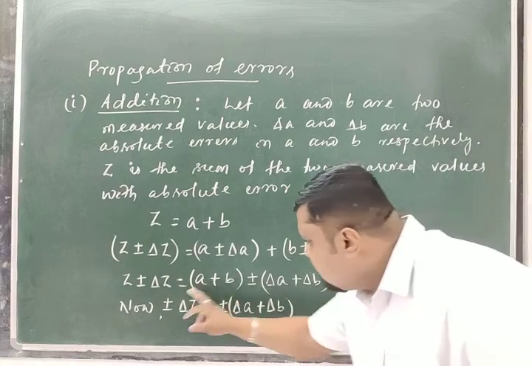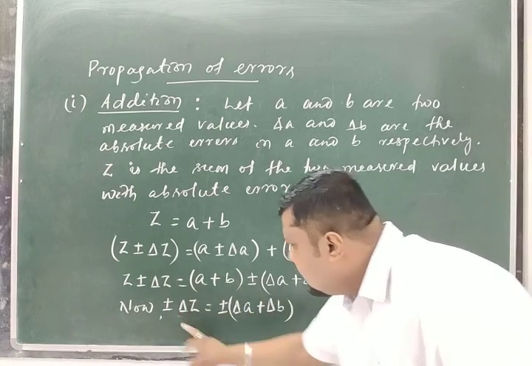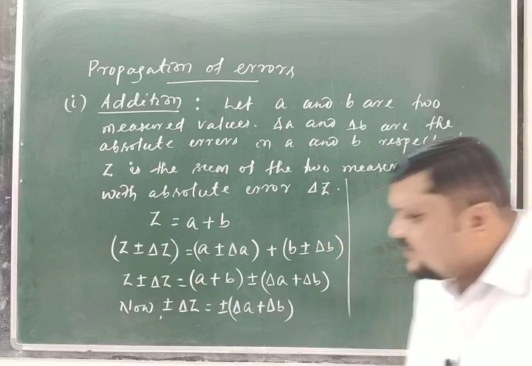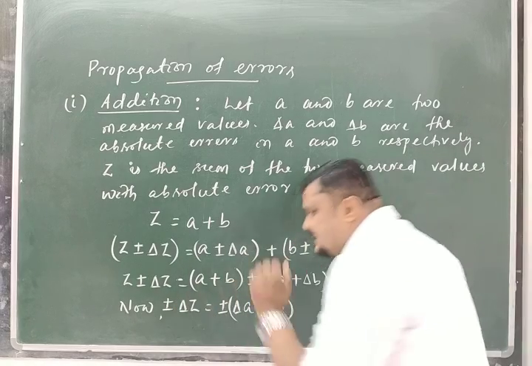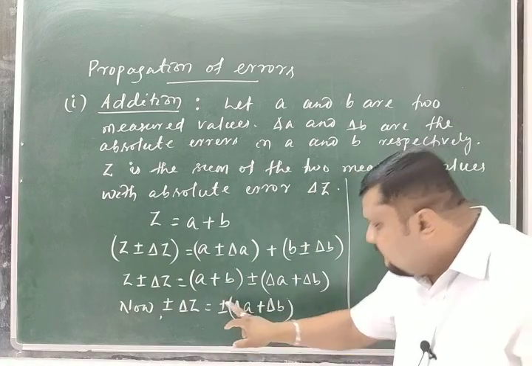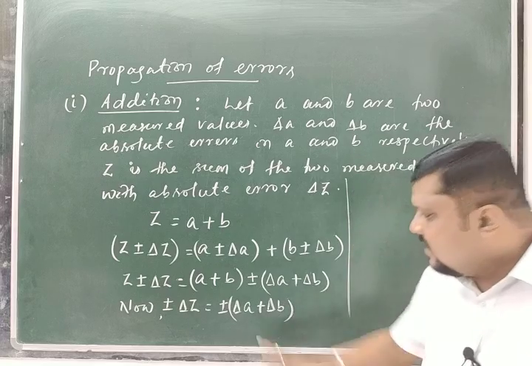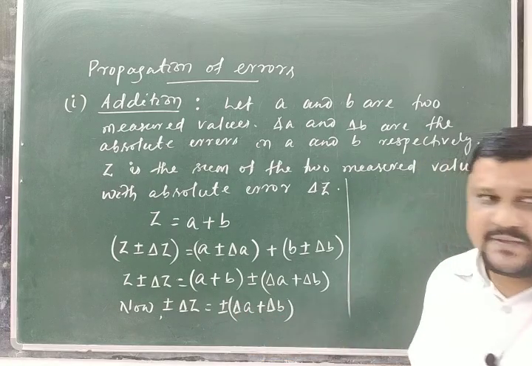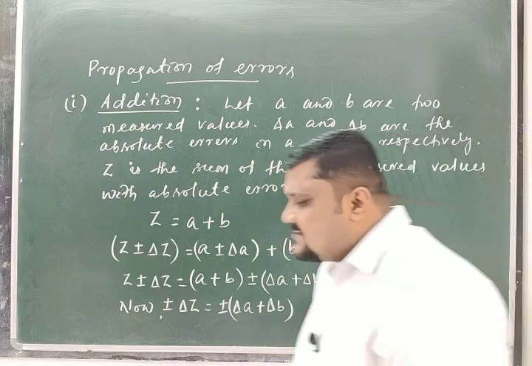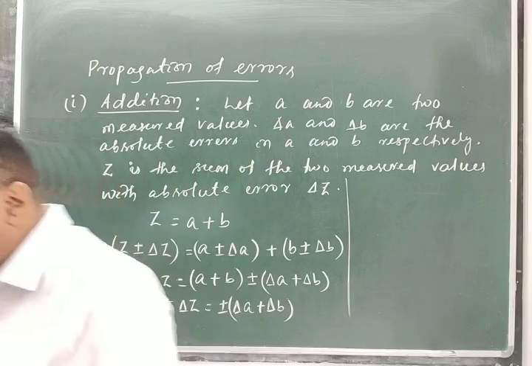Now the maximum possible error, means one can say that delta Z is equal to maybe plus delta A plus delta B or minus delta A plus delta B. So what will be the maximum possible error? That is the point.